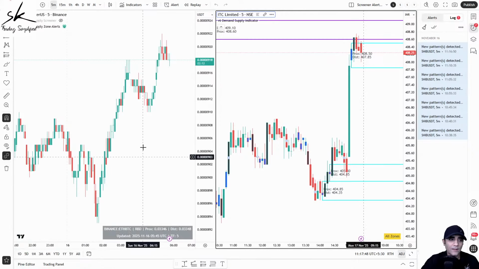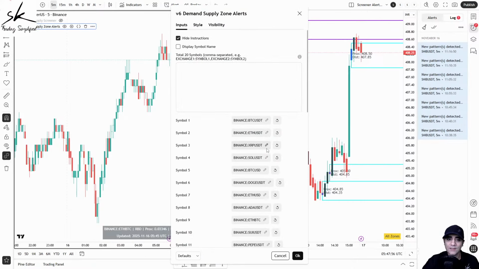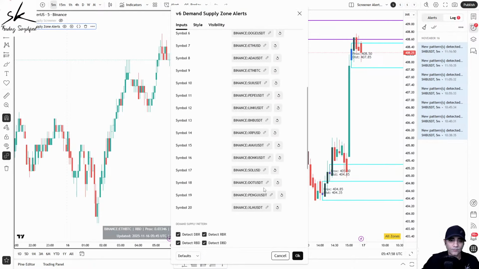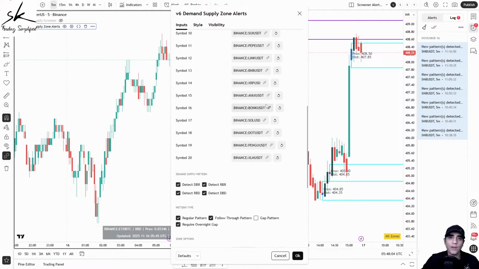Now let's quickly see how the alerts basically work. So here you can see I've applied alerts and currently I'm on the 5 minutes chart. And in the alerts settings, I have given a list of, you can see, about 20 symbols. So what happens is that out of these 20 symbols, whenever we have a formation of a demand area or a supply area, I will immediately get a notification.